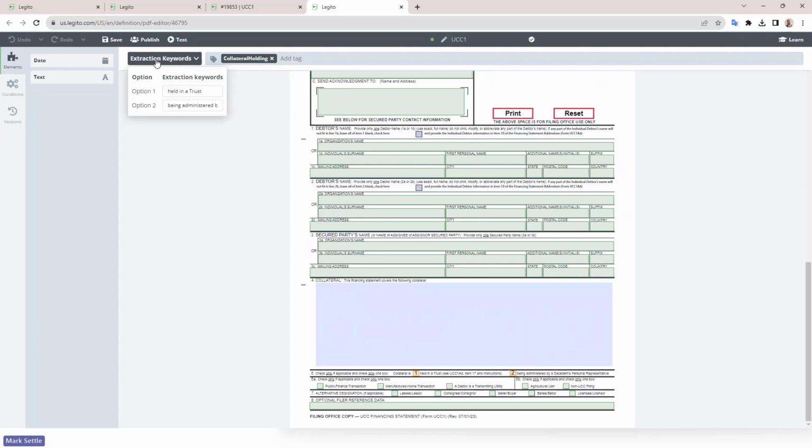So it really gives me some flexibility to automatically generate these forms, maybe as a part of a broader package. So maybe I'm working on a broader financial package. I need a UCC1 form. I can just add it in there and pass in the data that I'm already collecting as a part of my loan documentation.